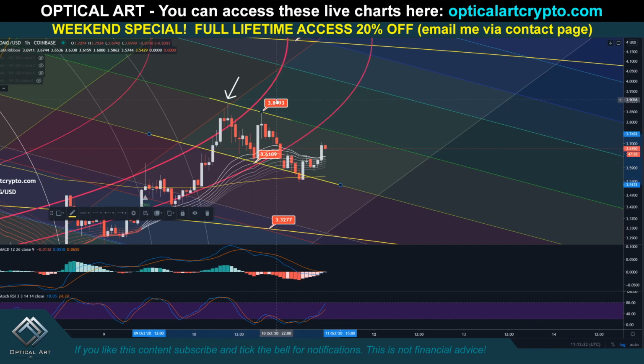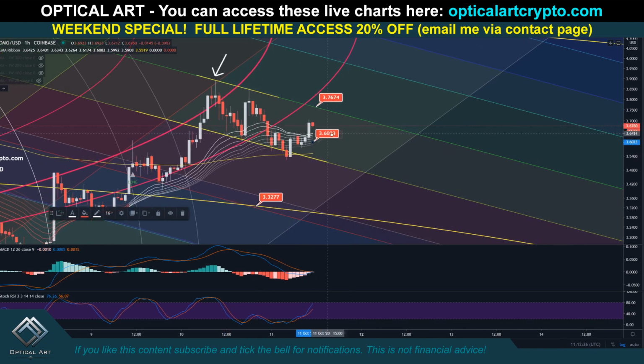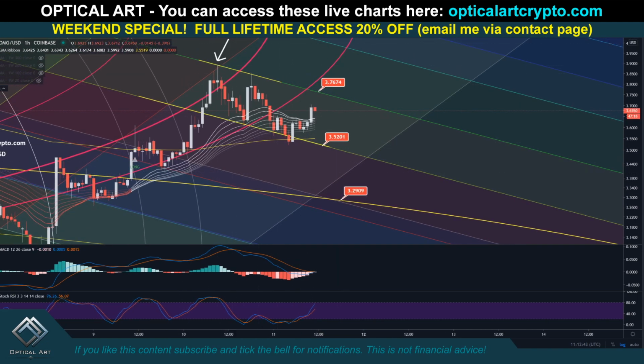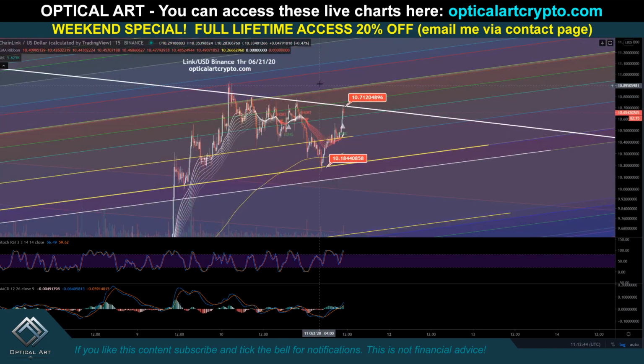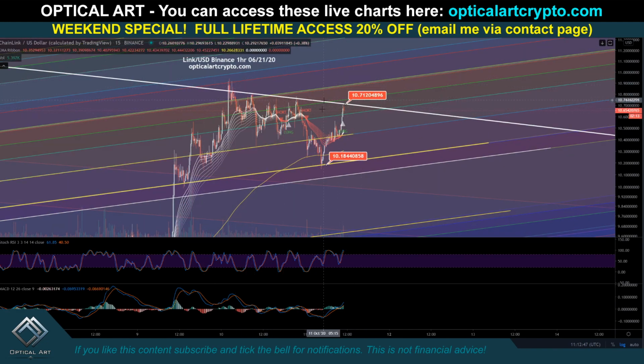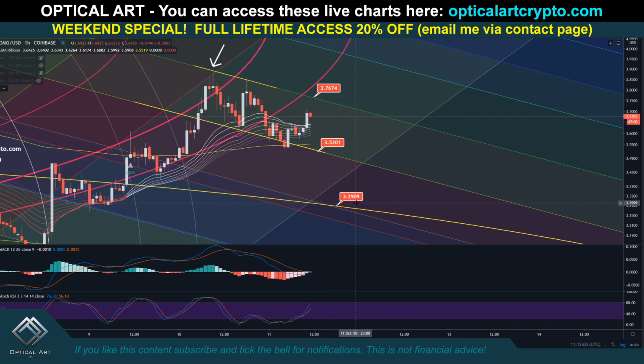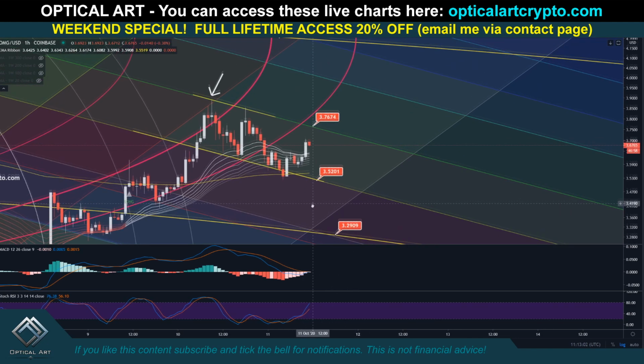So if we push back up, your current resistance above now is $3.76, and your support down here is now $3.52. If we drop below that, again, we're respecting these fib circles, just like here in Link. Fib circles help give you macro targets. While you are respecting these fib channel lines, the rings tell you when to potentially get out or when to expect a pump. So again, it does seem likely if we drop, $3.29 to be a likely good support level.